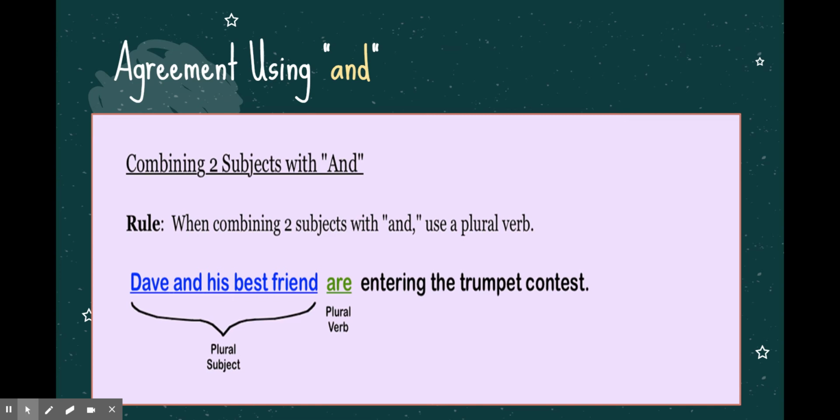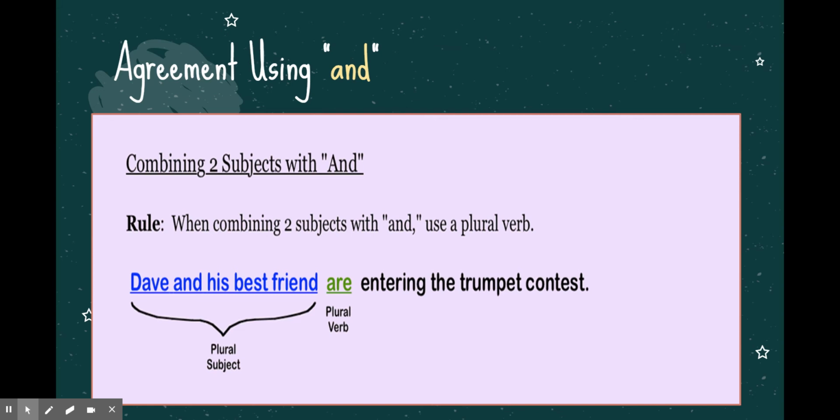It says, Dave and his best friend are entering the trumpet contest. Now, our rule says when you're combining two subjects with the word and, you use a plural verb. It doesn't say you sometimes do that. It says just use that. So we have Dave and we have his best friend. So because they're connected with the word and, we will use the plural verb are.